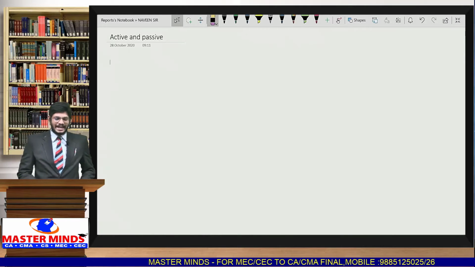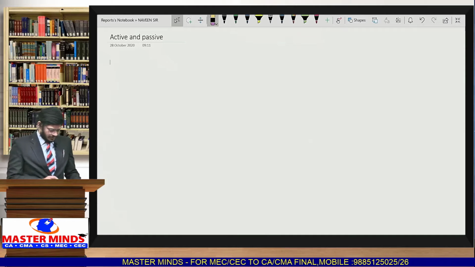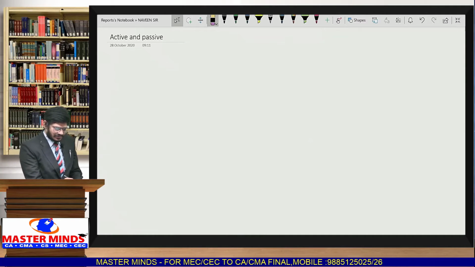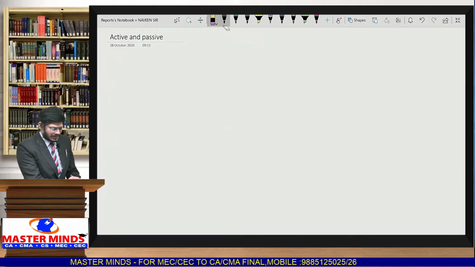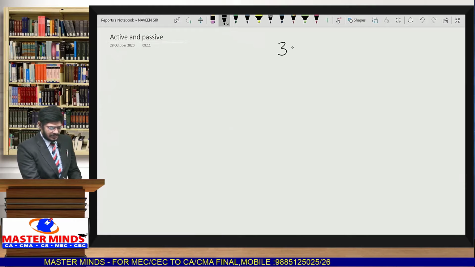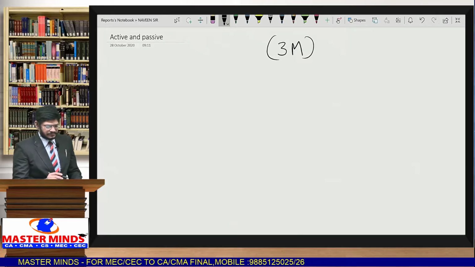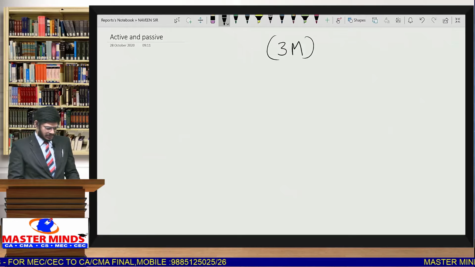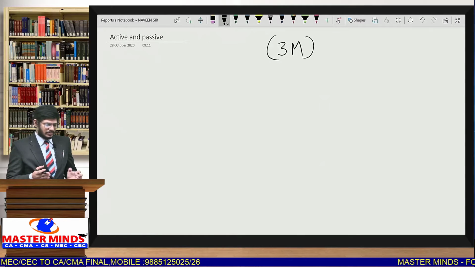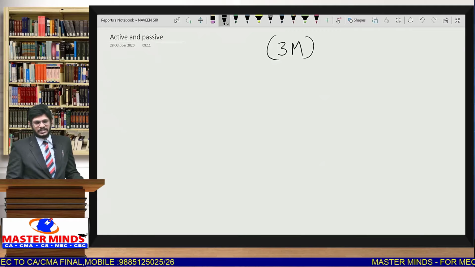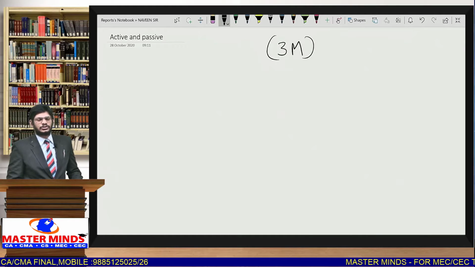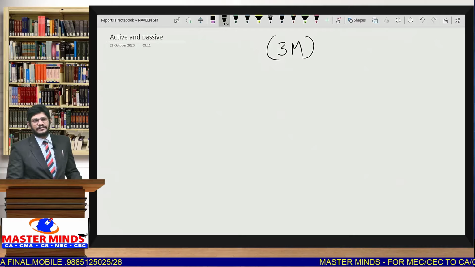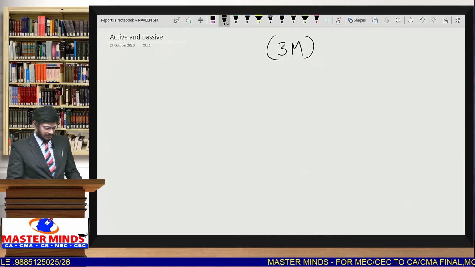Say for example, active voice, passive voice. If you see the previous examination point of view, generally this particular topic is given for 3 marks in most of the exams. So regularly they are going to give this question with 3 questions, each question carries 1 mark. So total 3 questions they are giving regularly in every examination without fail.